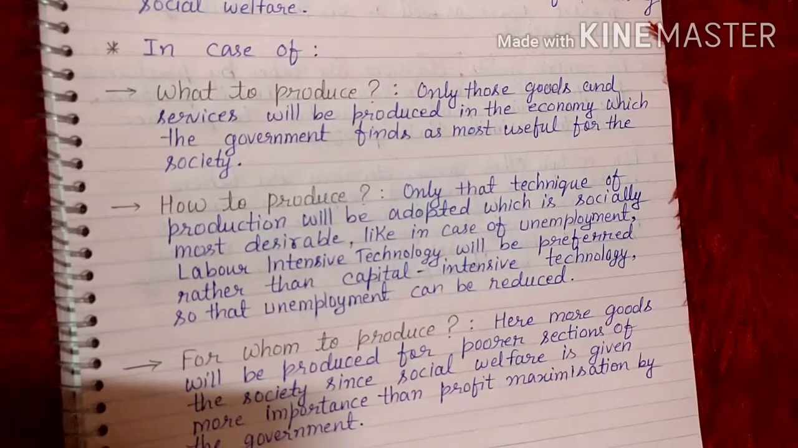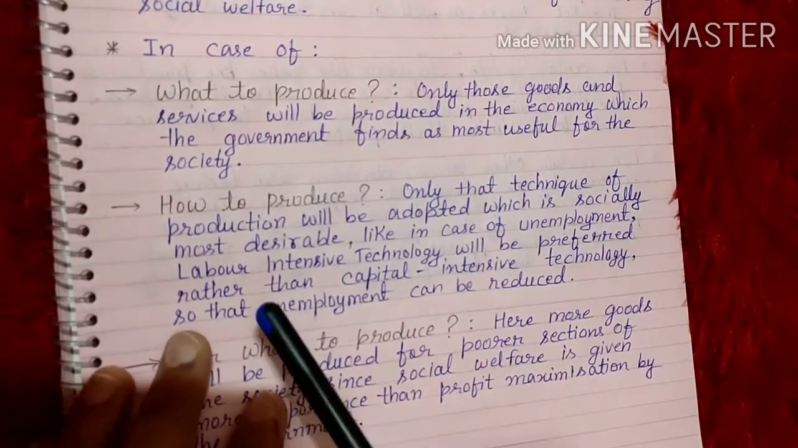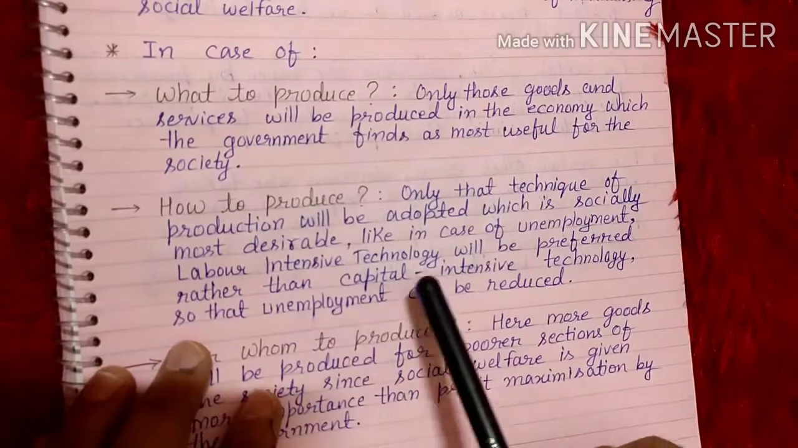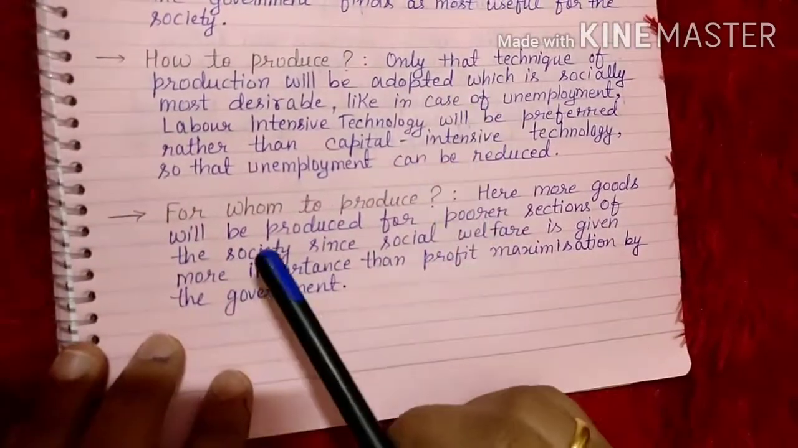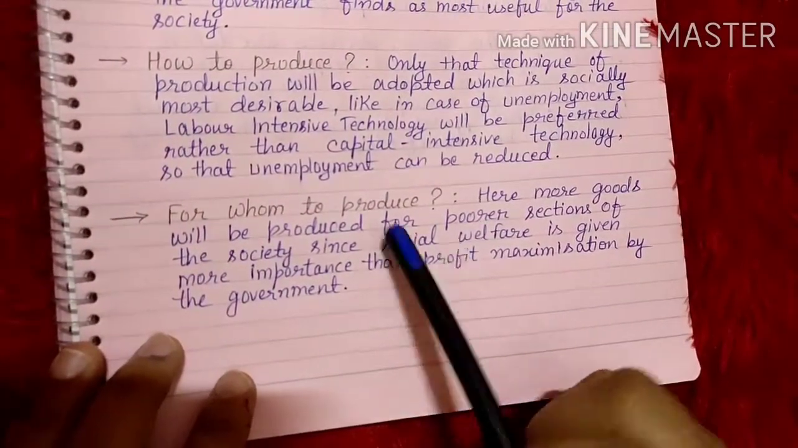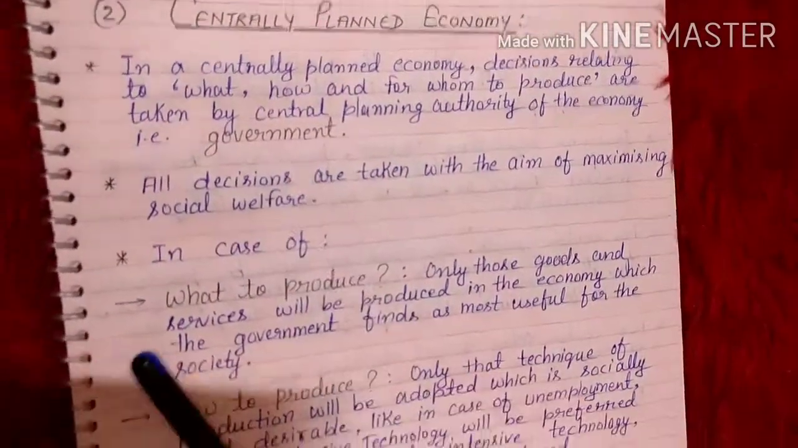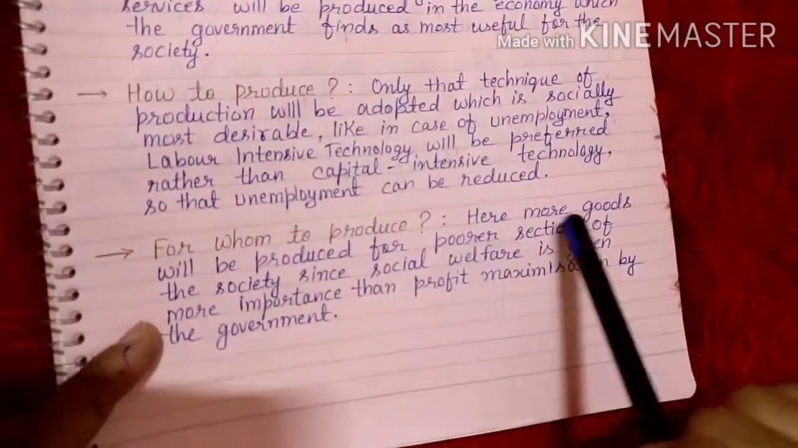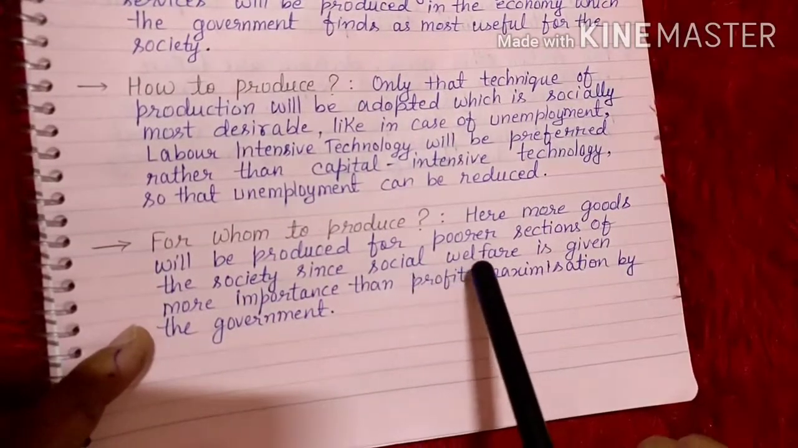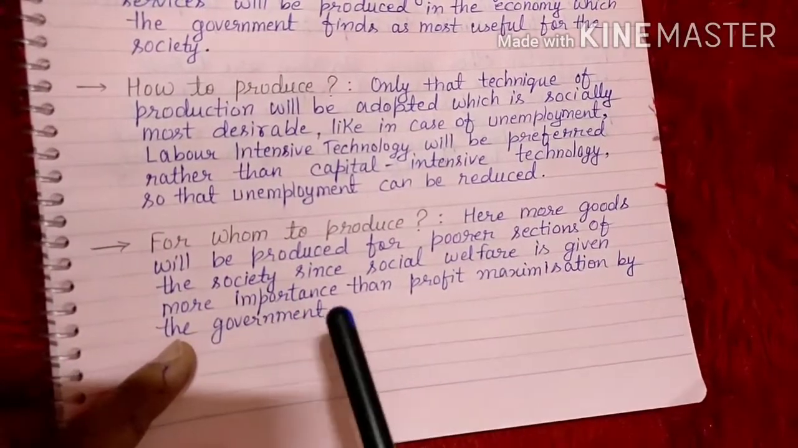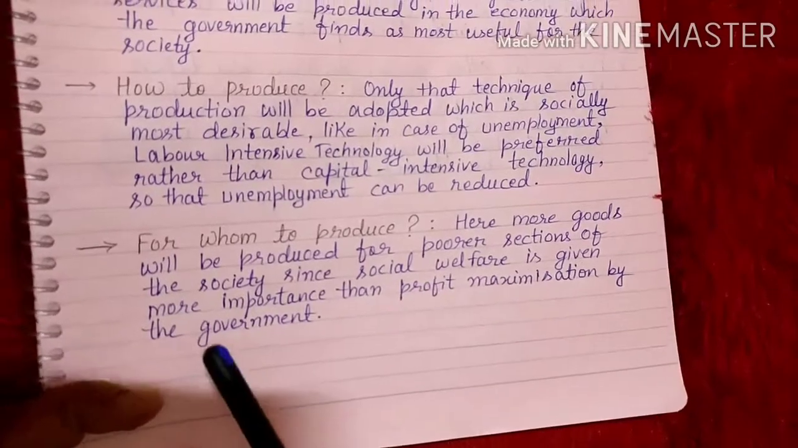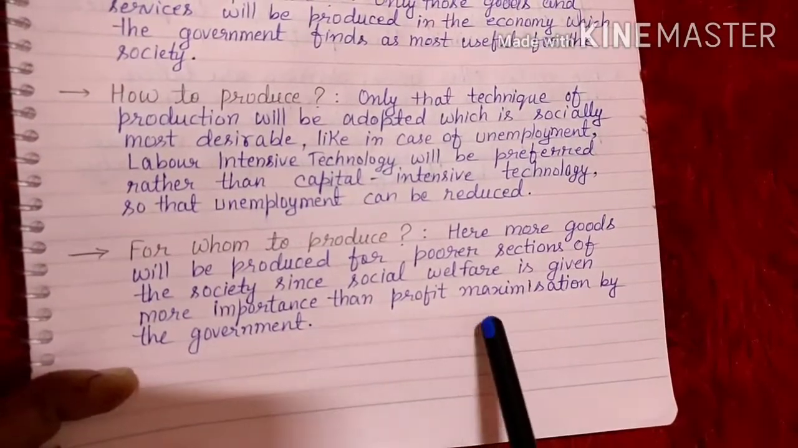So that's why in a country like India, we are preferring labor intensive technology. Then comes for whom to produce. Now, as the command is in the hands of the government, here more goods will be produced for poorer sections of the society, since social welfare is given more importance than profit maximization.